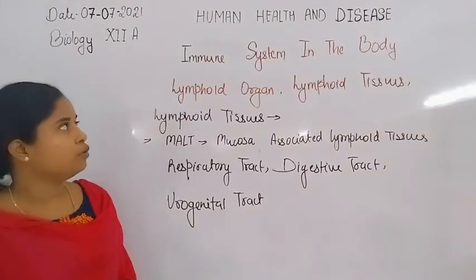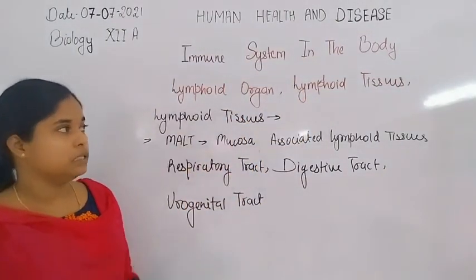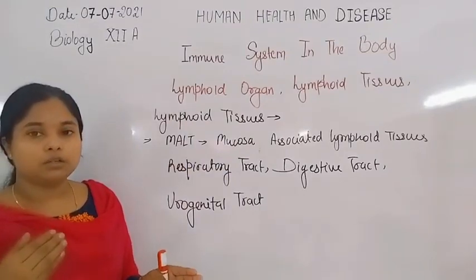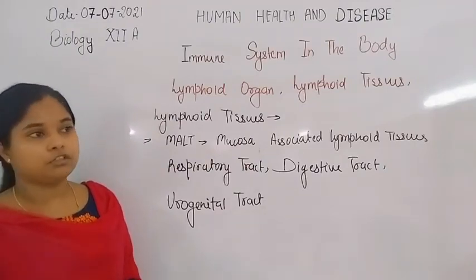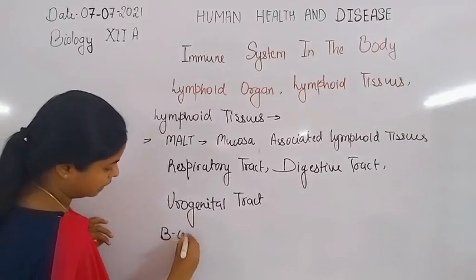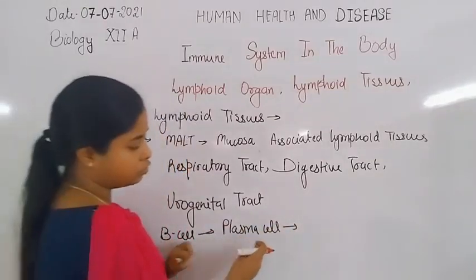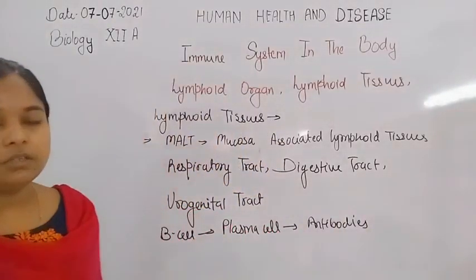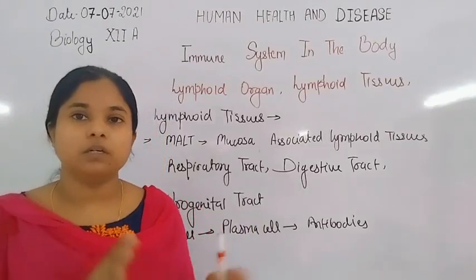So here is the overall picture of the immune system in the body, with the primary and secondary lymphoid organs and tissues. As we discussed earlier, antibody formation occurs through plasma cells after differentiation of the B lymphocyte. The B lymphocyte undergoes differentiation to form plasma cells, which synthesize proteins. Those proteins are antibodies. There are five types of antibodies: IgG, IgM, IgD, IgA and IgE, and all of these have specific functions.